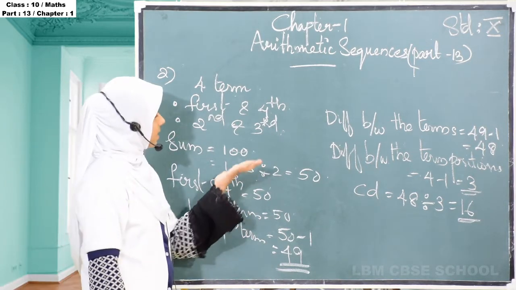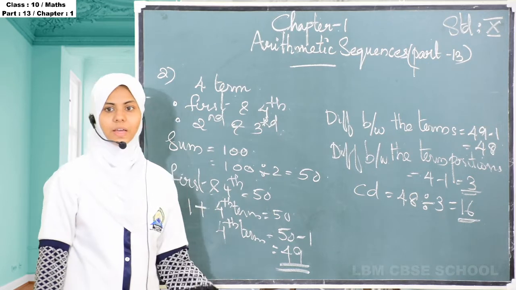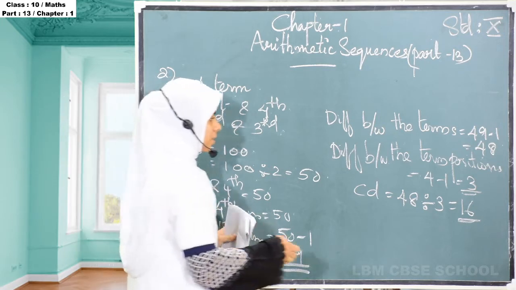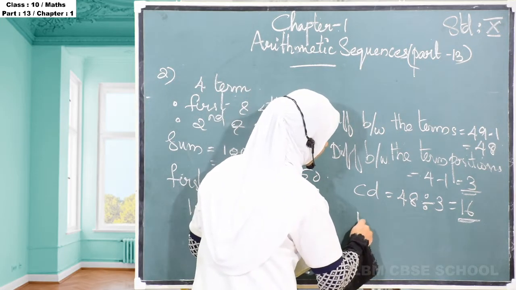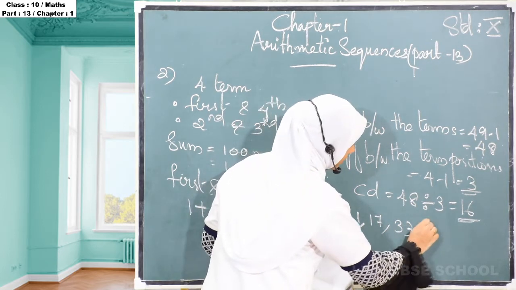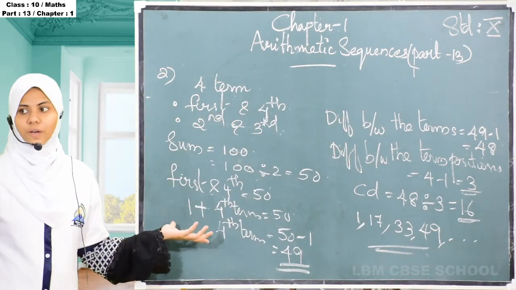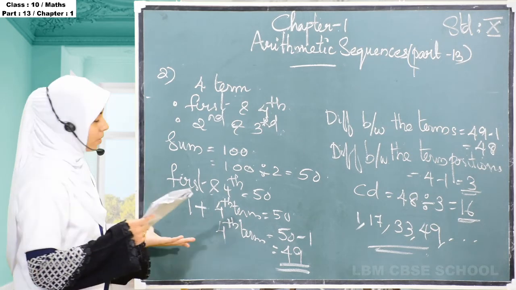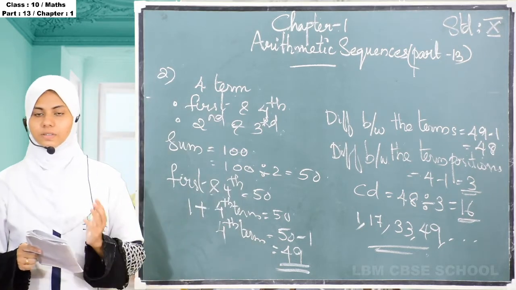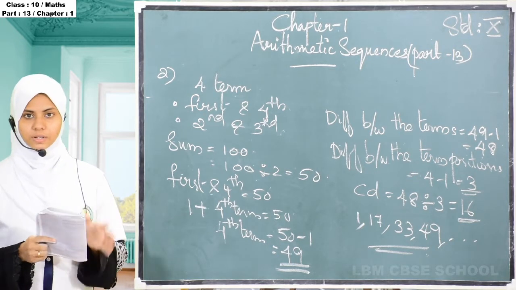Now we know the first term of the sequence and the common difference of the sequence. Then we can add the common difference with each term. Then we will get the 4 terms of this particular arithmetic sequence. So the first term is 1, 1 plus 16, that is 17, then 17 plus 16, 33, then we know the last term 49. So this is the way to find the first four consecutive terms in an arithmetic sequence with the first term 1 and sum of the 4 terms of the arithmetic sequence is 100.